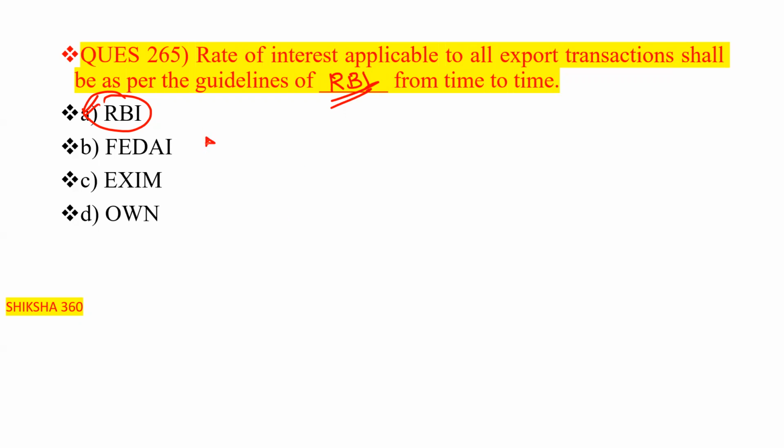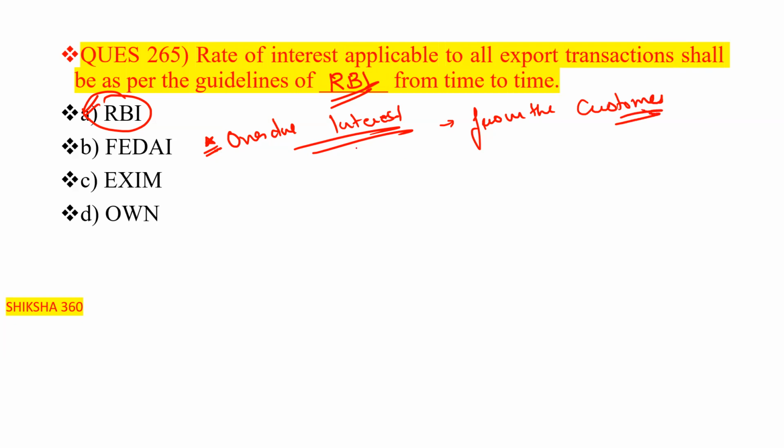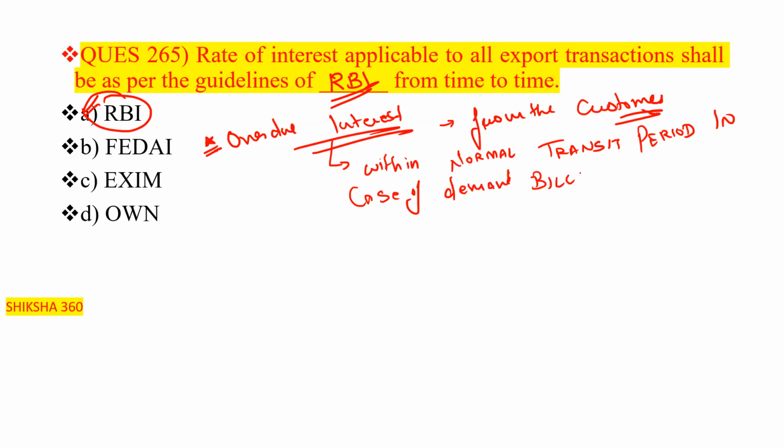And overdue interest. Overdue interest shall also be recovered from the customer if payment is not received within the normal transit period, in the case of demand bills, and on or before the notional due date or actual due date, in the case of usance bills.